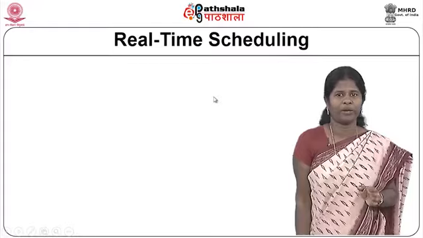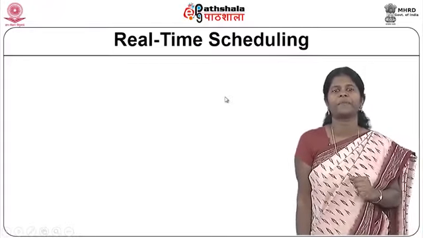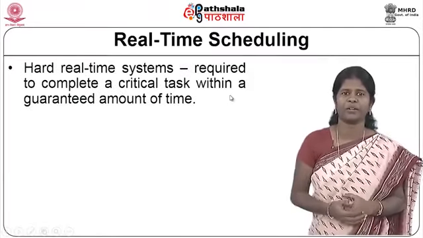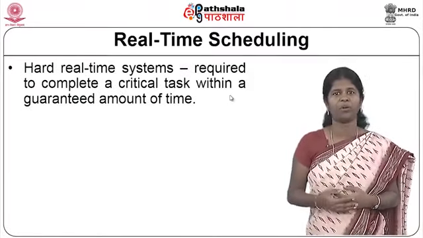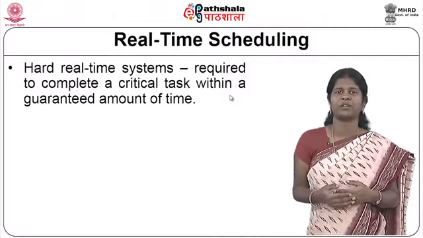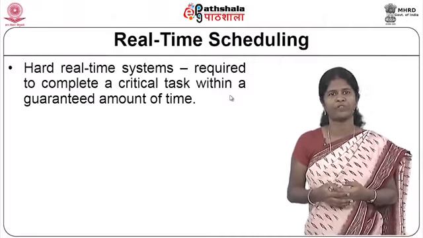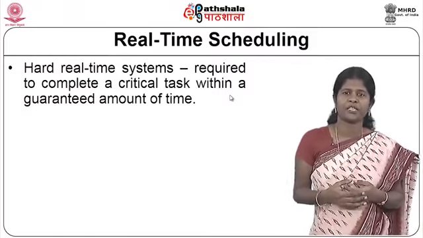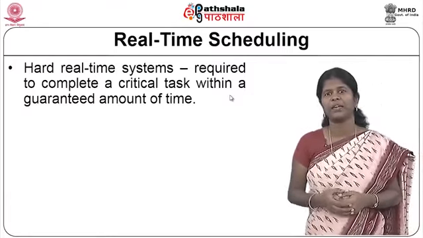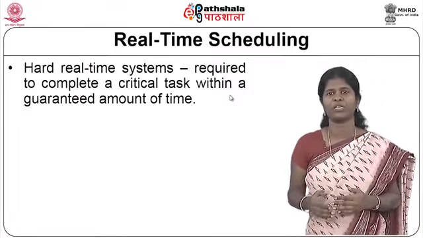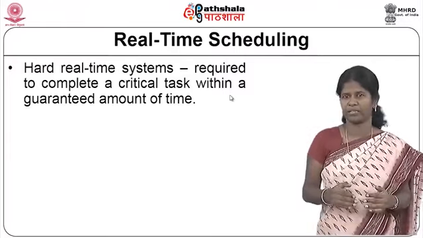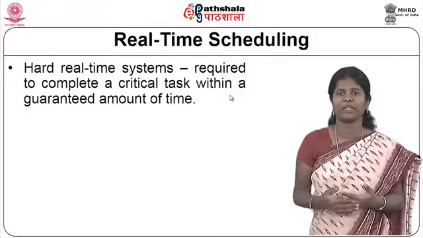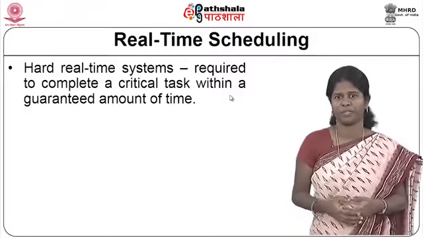And now we move on to the next kind of scheduling, that is real-time scheduling. What is real-time scheduling? We have already learnt about two kinds of real-time systems: hard real-time systems and soft real-time systems. In hard real-time systems, the time constraint is very rigid. That is, if a particular task or process has to be completed within a particular time, it has to finish within that time. Else, it may result in other unnecessary problems in the system.